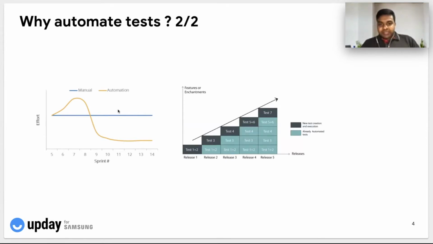And coming to the next representation, this is related to the test coverage that we discussed in the previous slide. As you can see, the blocks in light green are already automated tests, and the blocks in dark green are the newly created tests. Whenever there is an increase in the number of features or enhancements, release on release or sprint on sprint, if we already have automated tests in place, then the actual effort required to add a new test is